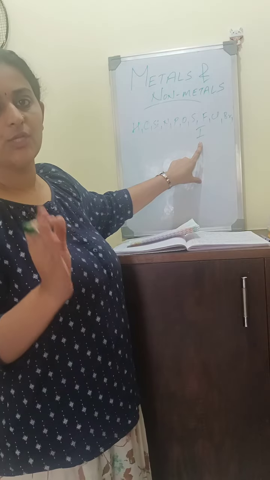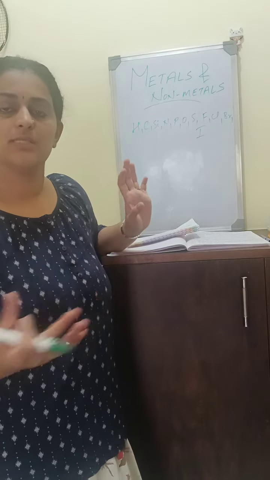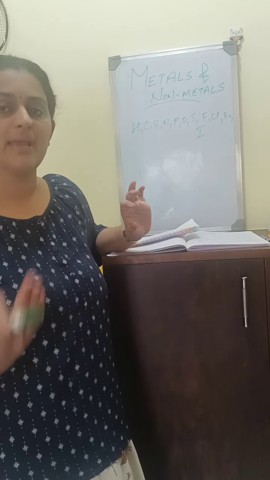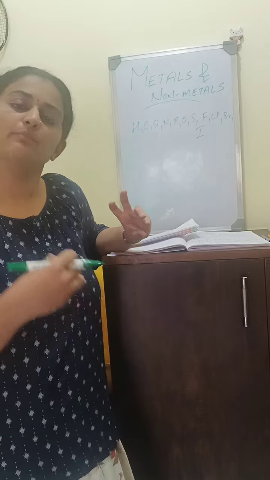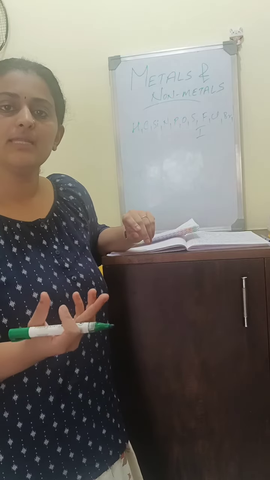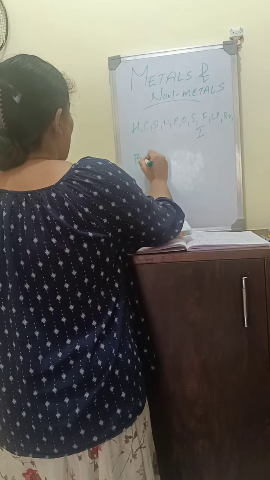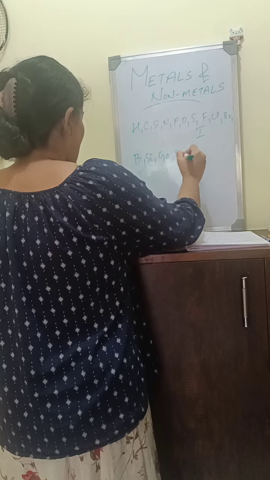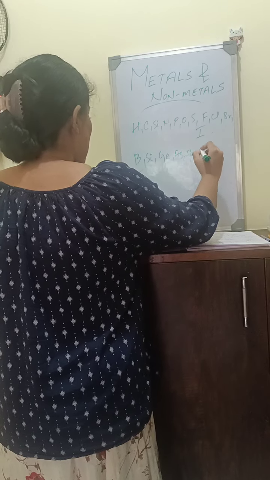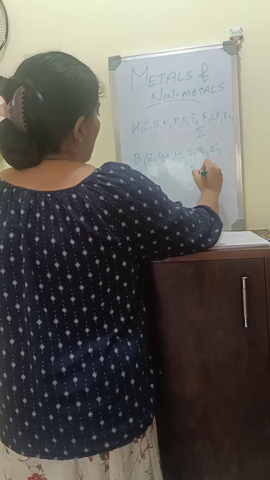Then what are metalloids? Metalloids are elements. They show both the properties of metals and non-metals. The examples of metalloids are boron, silicon, germanium, arsenic, antimony, tellurium, bismuth, polonium and astatine.